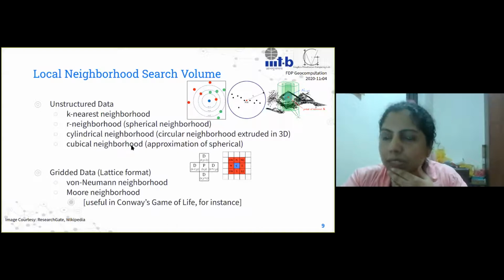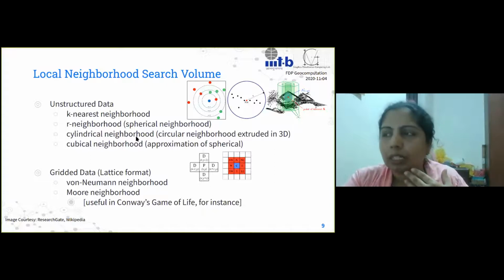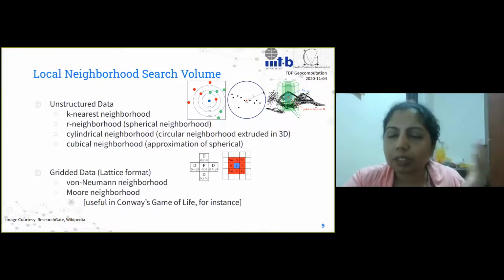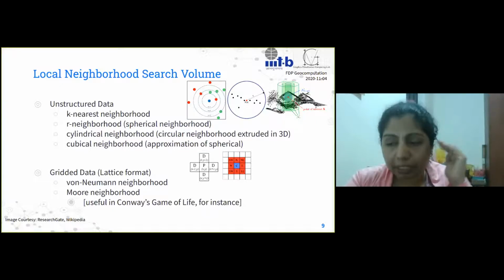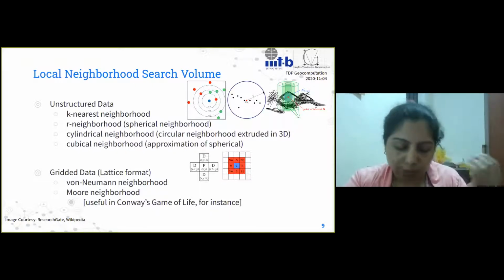Now, I can also say that the cubical neighborhood is an approximation of the spherical neighborhood, because the edge length of the cube can be twice the radius, and it contains the sphere. So these are the kinds of neighborhood search that I'm going to do. Obviously, to implement the search, I need spatial data structures to make it efficient. I will need KD trees or octrees and so on to make sure that my search is efficient.